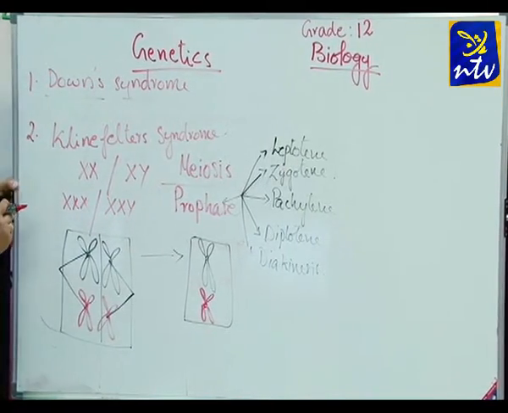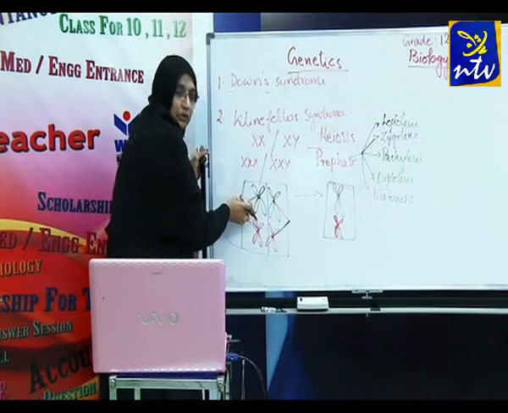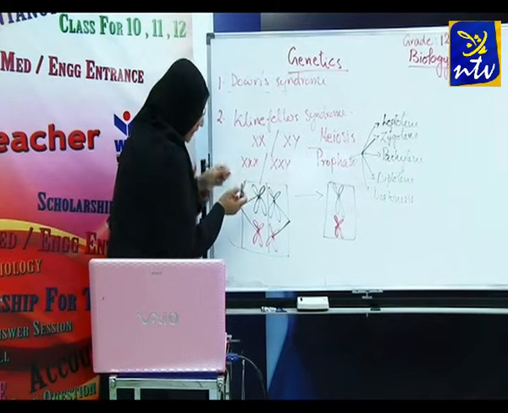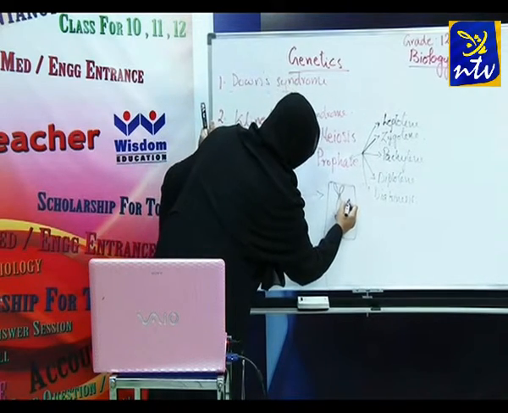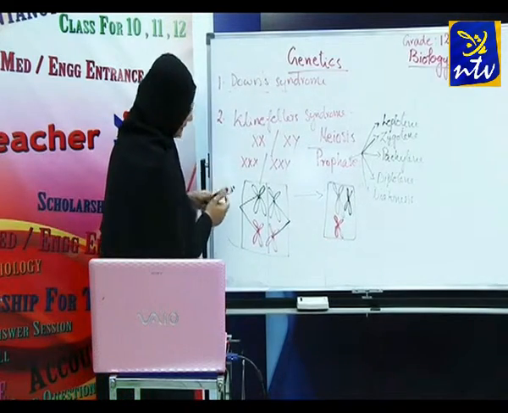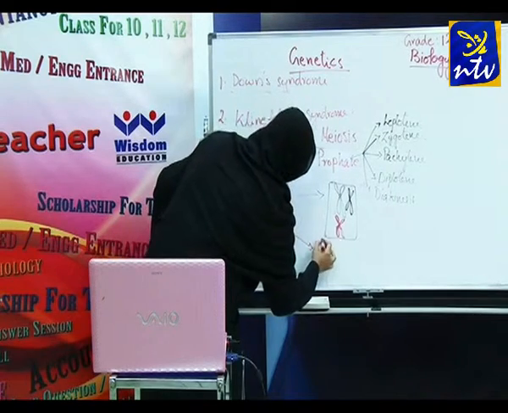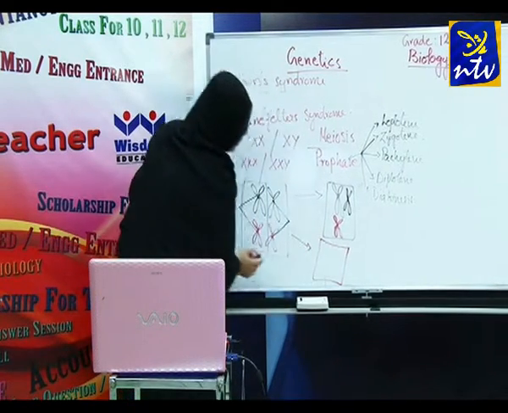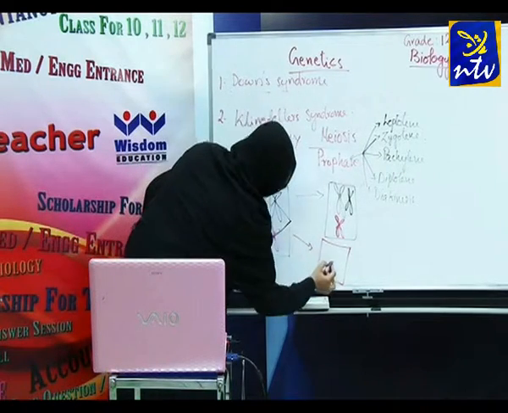Now just think, if these 2 chromosomes together move into one cell, in that case a cell will be formed with 2 chromosomes, and the second cell will be formed here only with one of the chromosome.